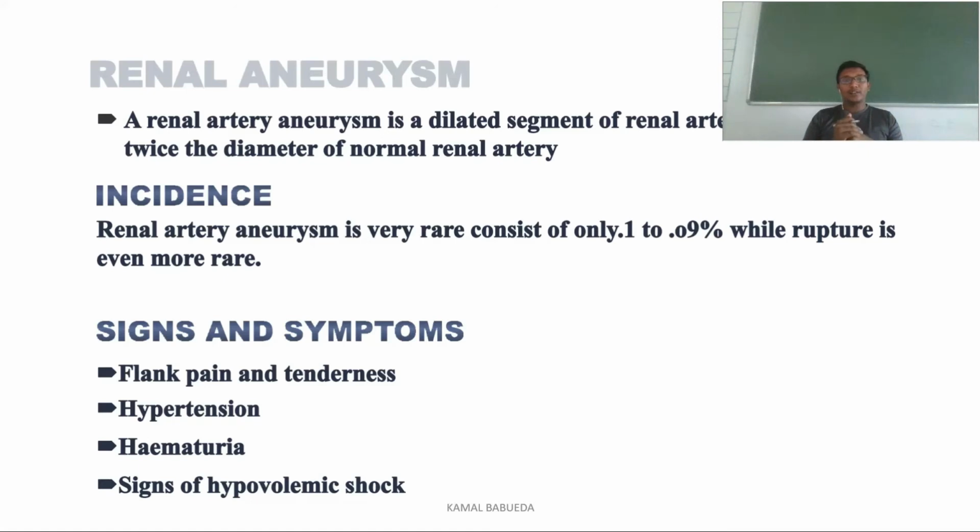Coming to the renal aneurysm, the renal artery aneurysm is a dilated segment of the renal artery, twice the diameter of the normal renal artery. Here, near the renal region, the dilation of the artery is occurring. Coming to the incidence, the renal artery aneurysm is very rare. It constitutes about 0.9% to 1%, and the rupturing of a renal artery aneurysm is also very rare.